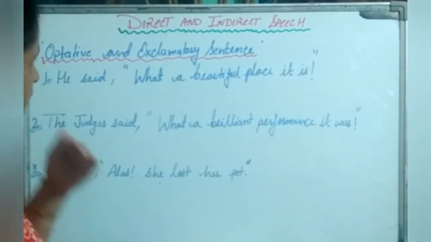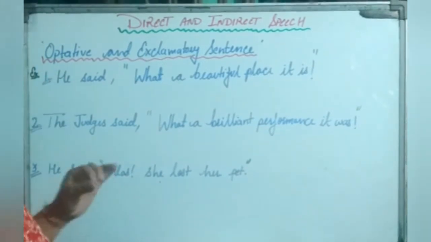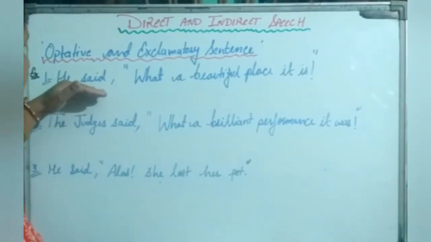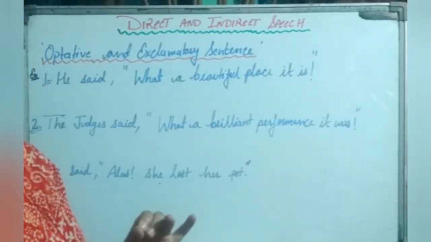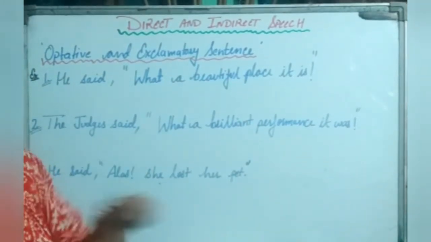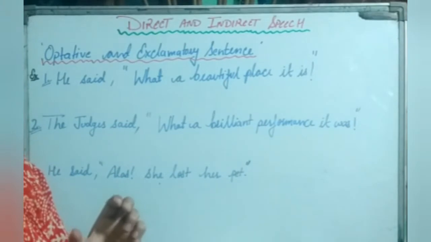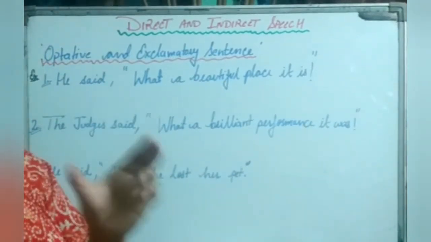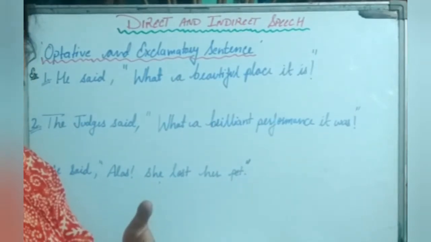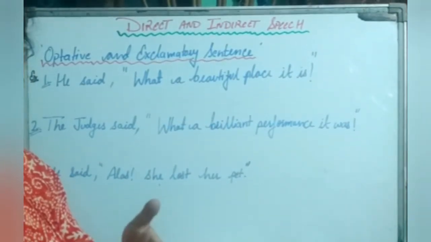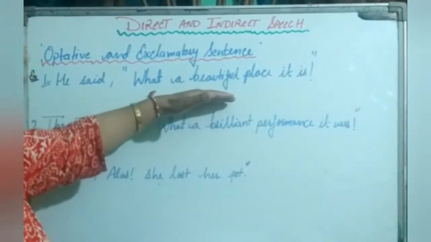So, in exclamatory sentences, in reporting verb, we use word exclaimed. Okay, instead of said, we use exclaimed, and after that we add which sudden statement or expression is used there in reported speech.